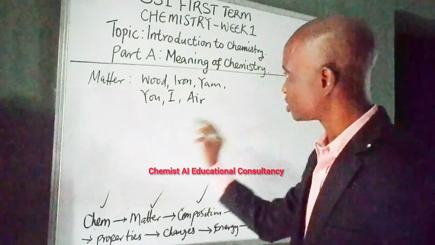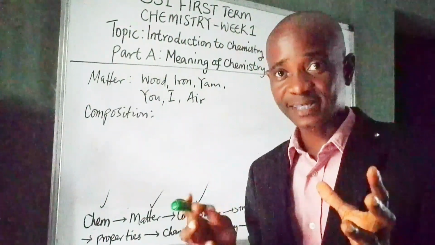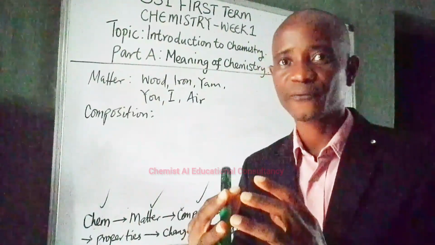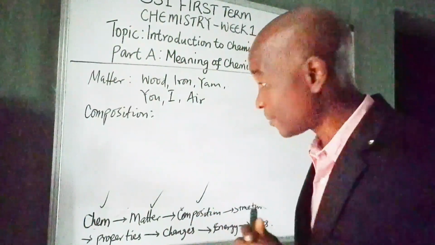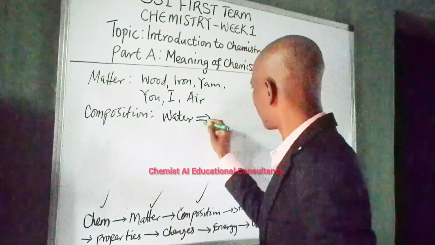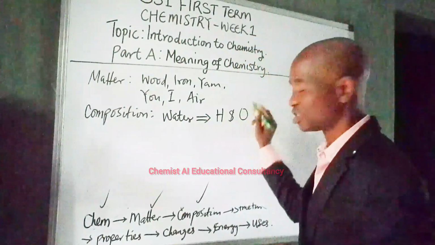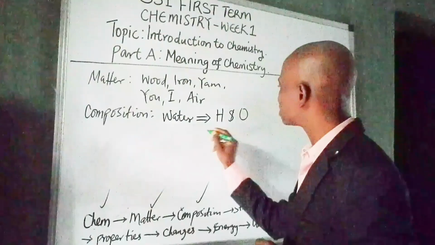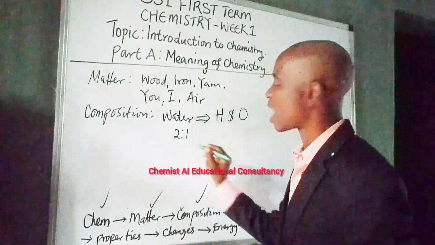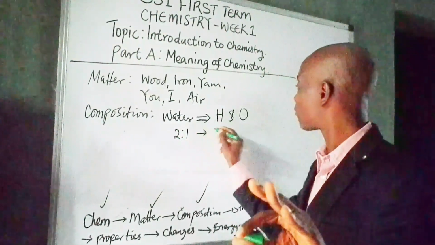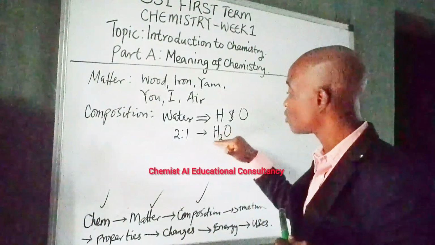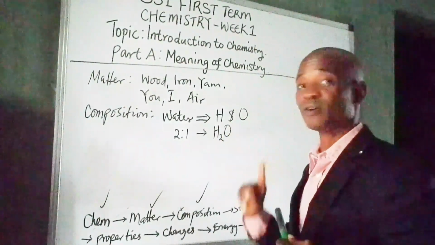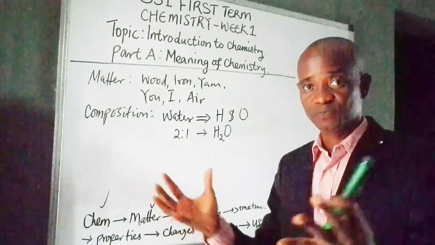The next is composition of matter. Composition means what matter is made up of. What kind of things make up this matter? Example, water is made up of hydrogen and oxygen, two elements, in the ratio of 2:1. And this gives us the formula of water as H2O. So in one molecule of water, there are two hydrogen atoms and one oxygen atom. That is how water was built up.